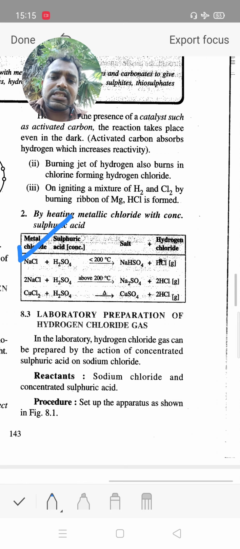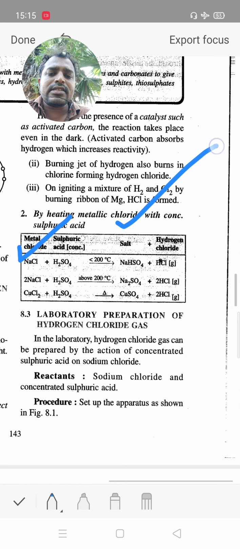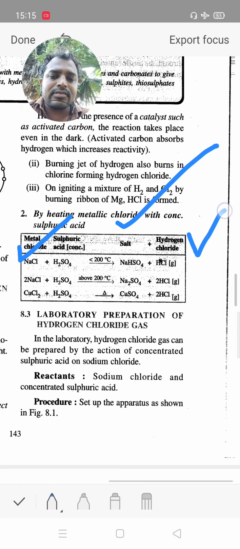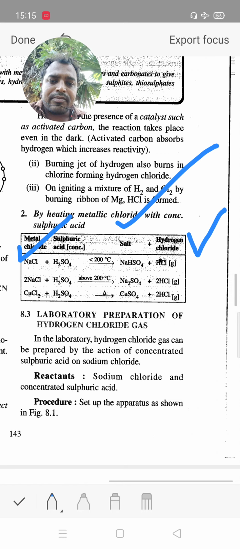It reacts with sulfuric acid at below 200 degrees Celsius and we get the salt NaHSO4 and hydrochloric gas. It is a preparation of a volatile acid, HCl, from a non-volatile acid. We already discussed this in the nitric acid, sulfuric acid chapter.